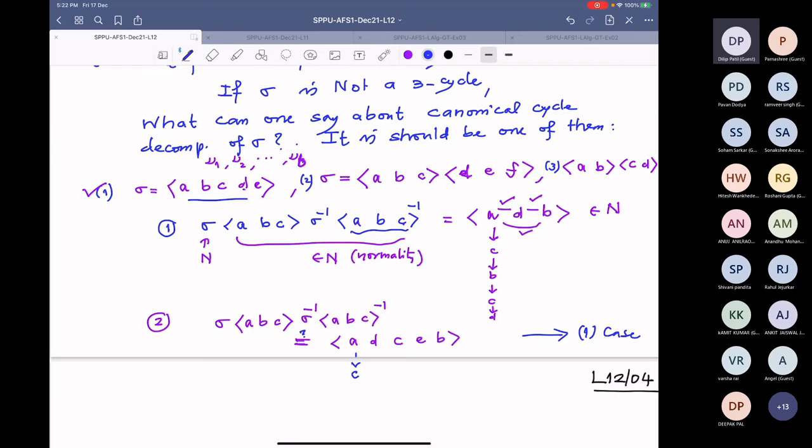So I have to compute the inverse. A goes to C, and C will go to B under the inverse. So we are done. And where does B go? B goes to C. And C goes to A. Oh, something is wrong.